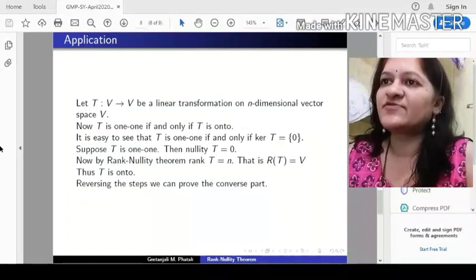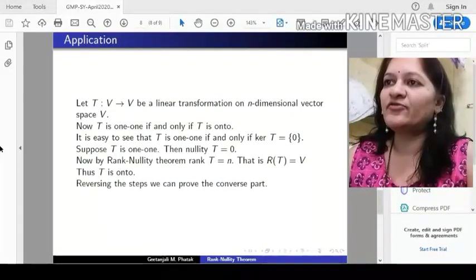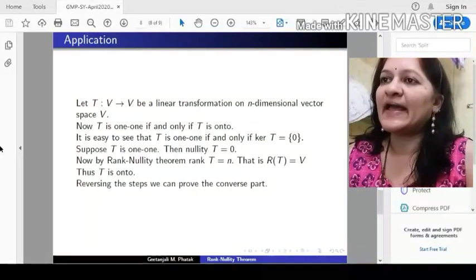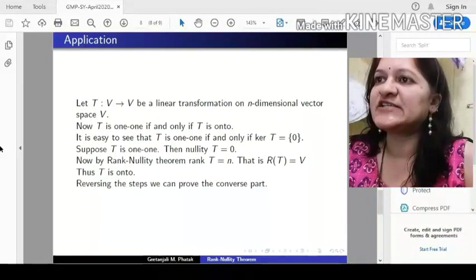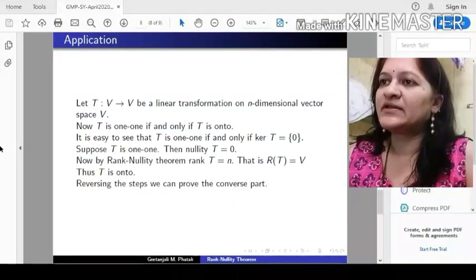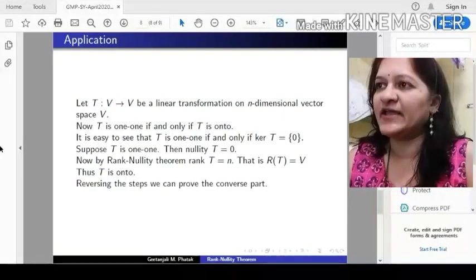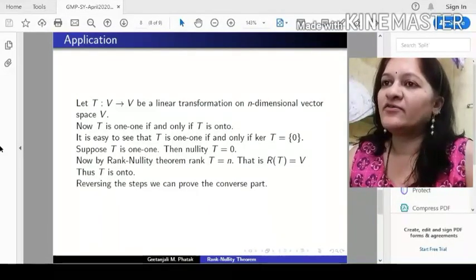Now suppose T is 1 to 1, then kernel of T is singleton 0, which means nullity of T is 0. Now by rank nullity theorem, rank of T must be equal to the dimension of the domain, which is n. So rank of T must be equal to n. But this means range of T is the whole space V. And since the range of T is whole space V, we have T is onto.